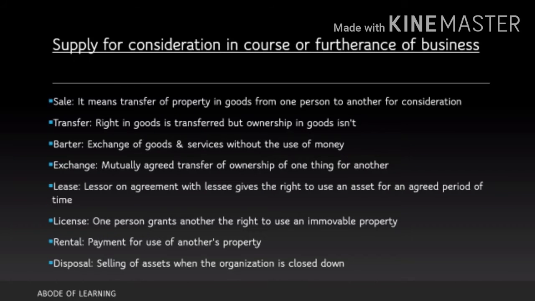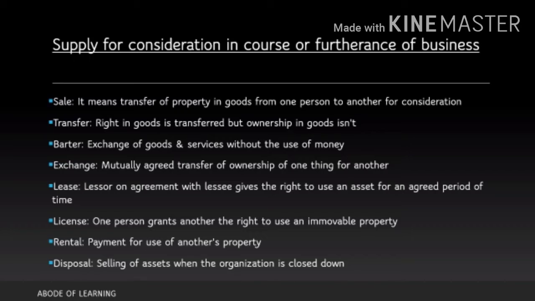Now, supply for consideration in course of business. Okay, there are different forms of supply. Let's go one by one. Sale. Sale means you are actually selling the ownership in a good that you own to another person for a payment. You are selling something that you own for money. Transfer means you are actually transferring the right in goods, means the right to use those goods to another person, but the ownership still stays with you.